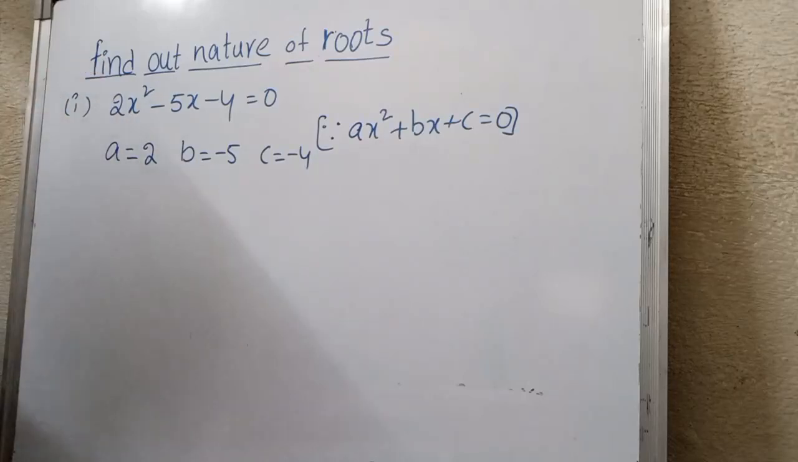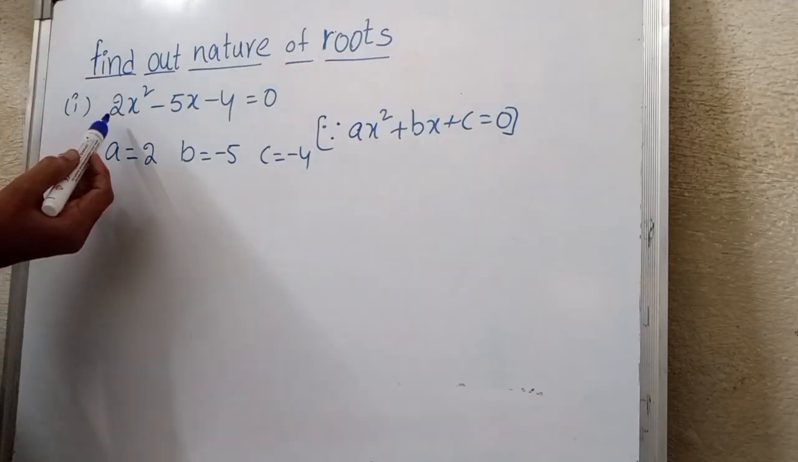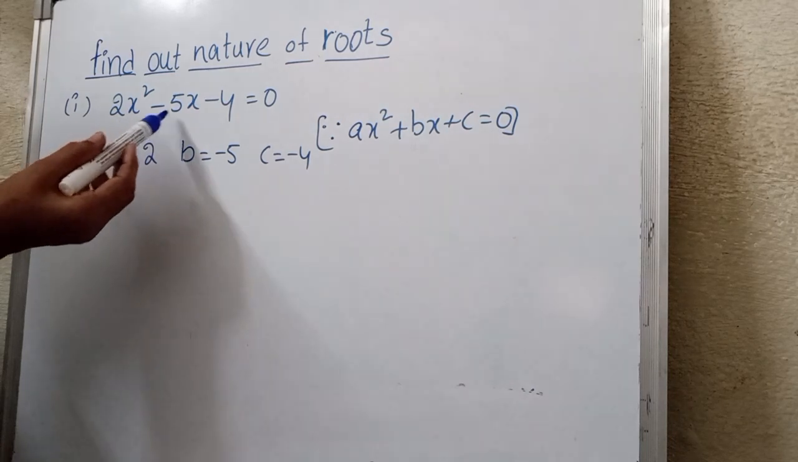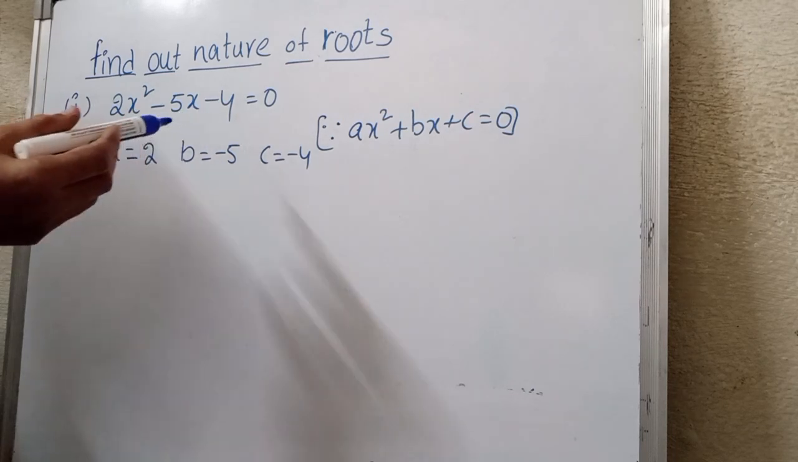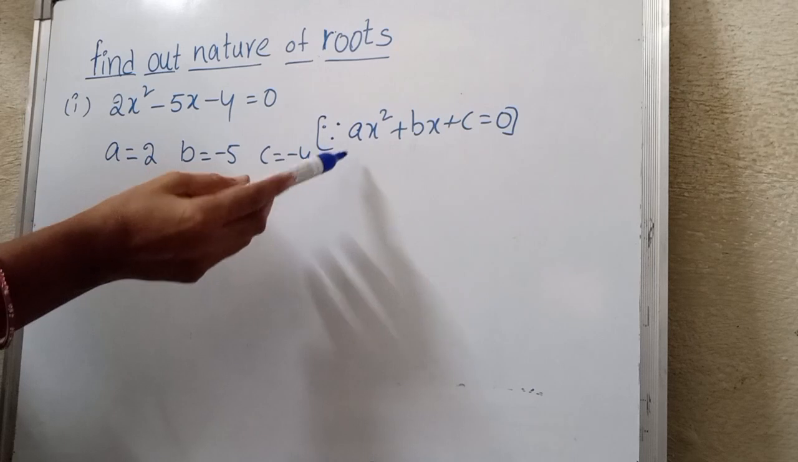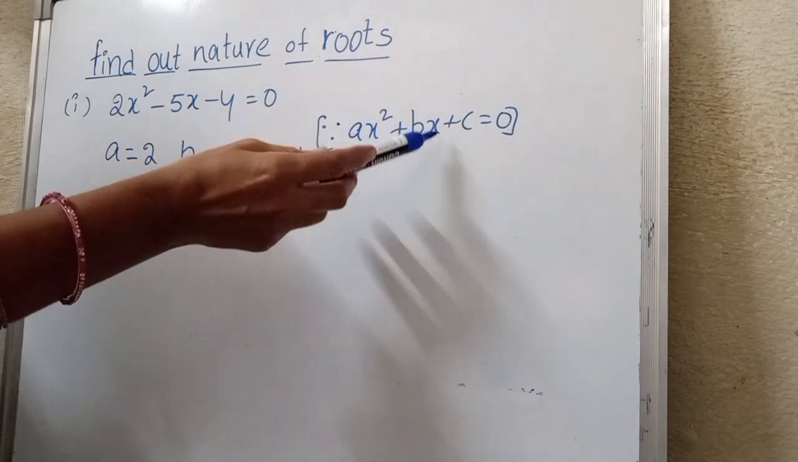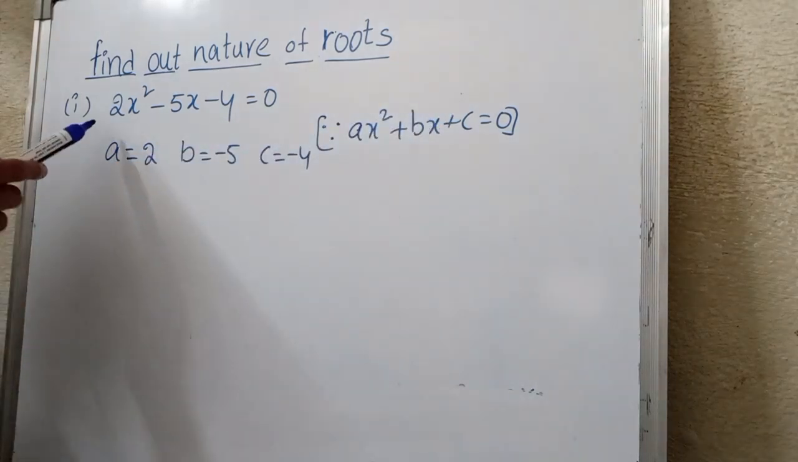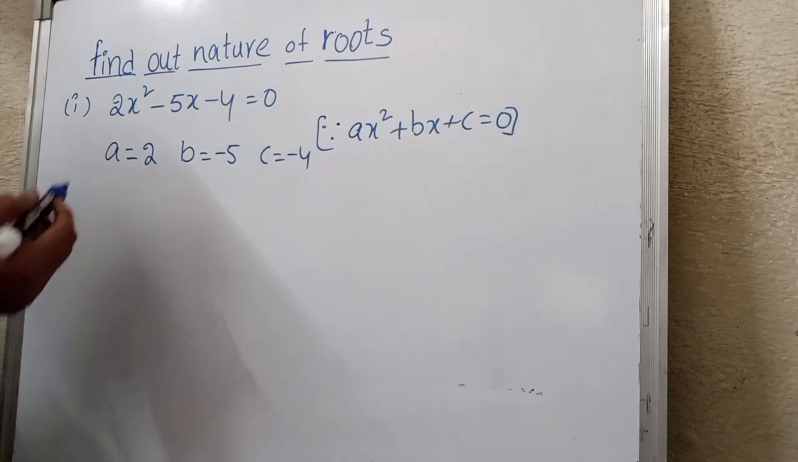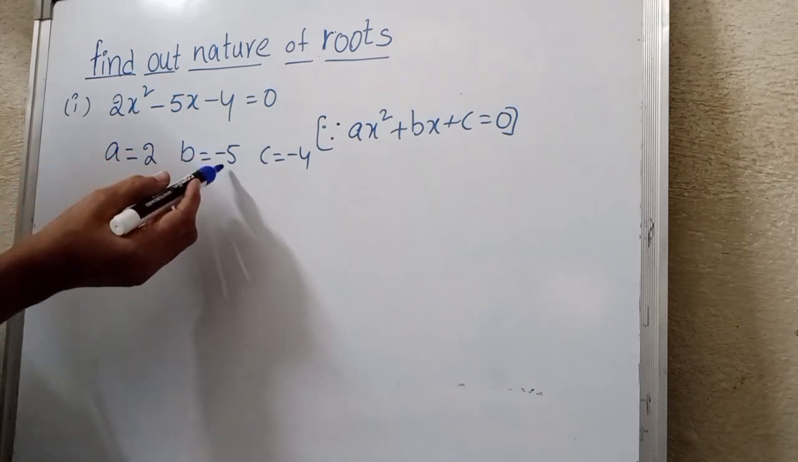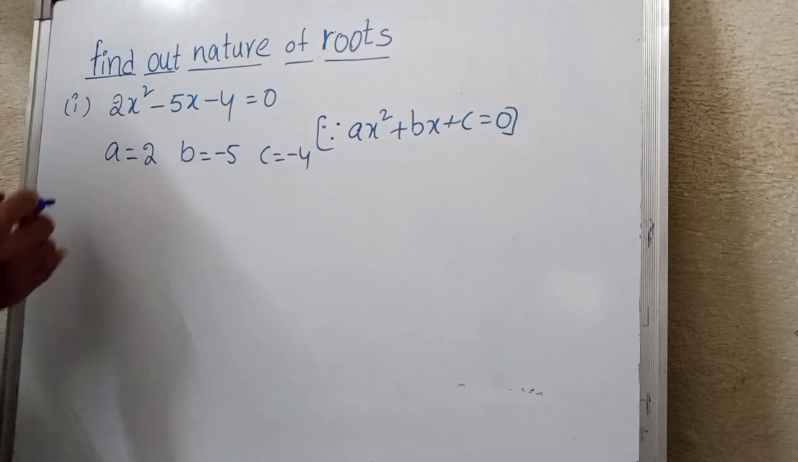Find out the nature of the roots. Here the given equation is 2x² - 5x - 4 = 0. This is in the form of ax² + bx + c = 0. This is the quadratic equation. a = 2, b = -5 and c = -4.